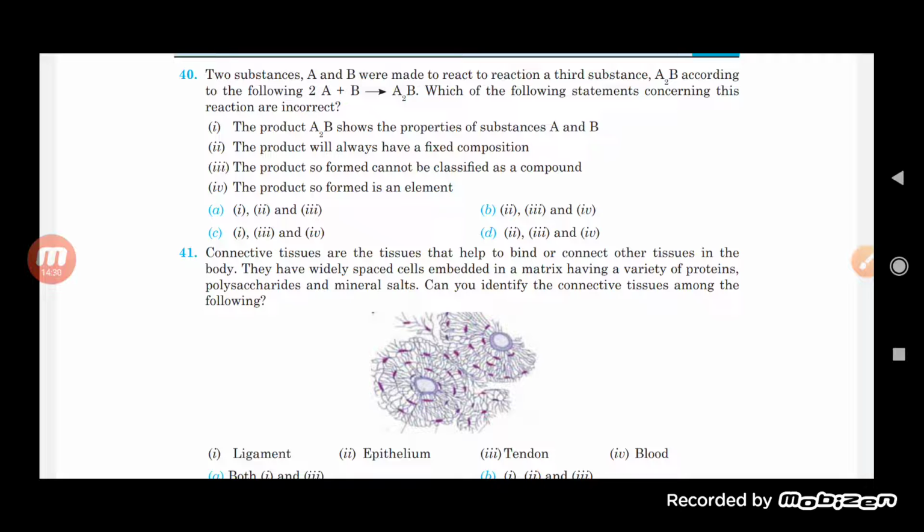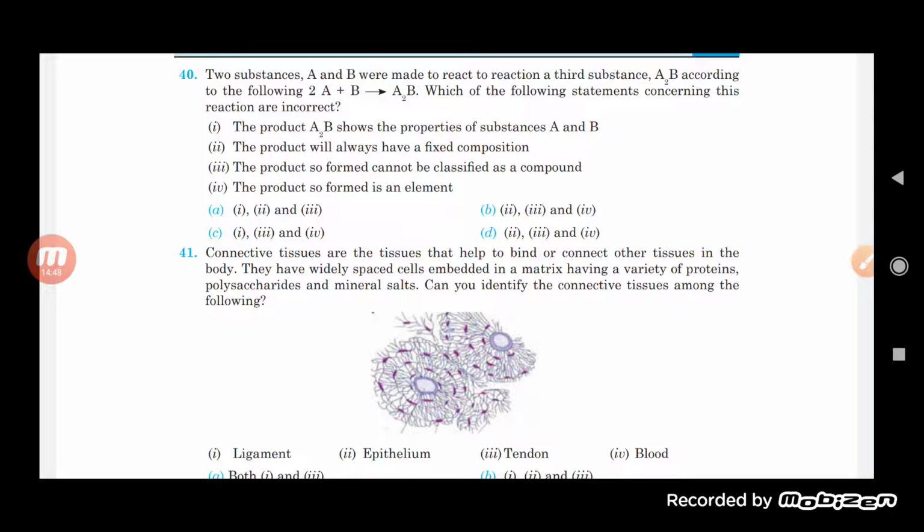So A and B react with each other and there is a formation of another new compound, that is A to B here. So out of the given statements concerning that, which one is supposed to be incorrect? The product A to B shows the properties of substances A and B.